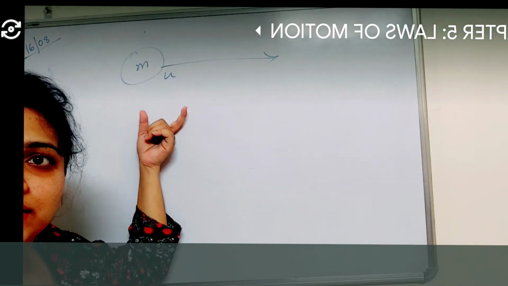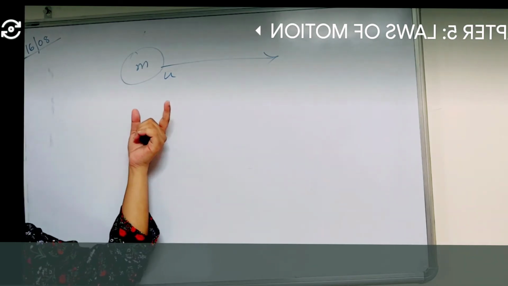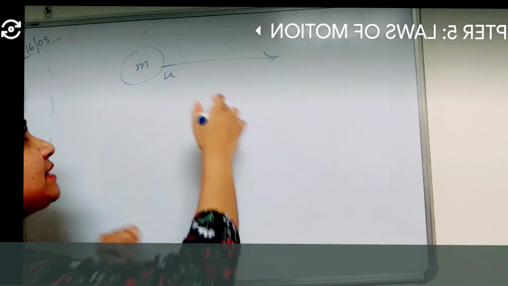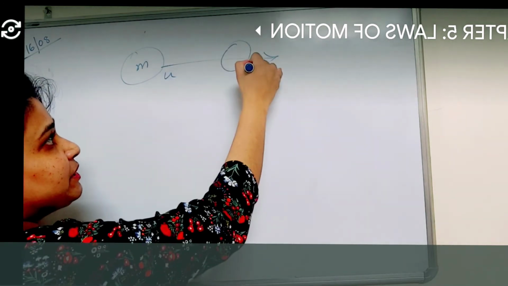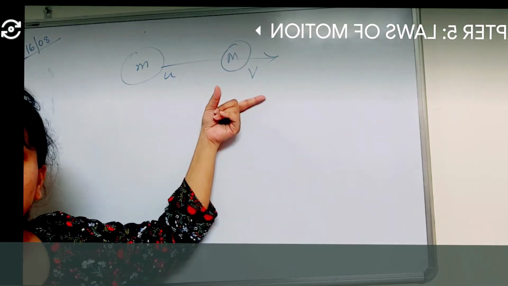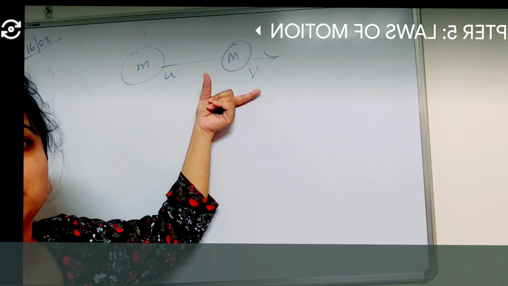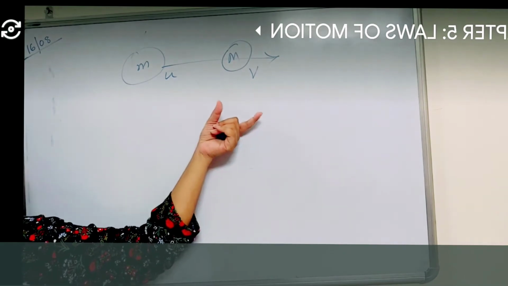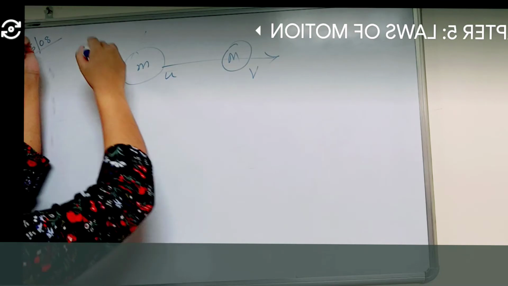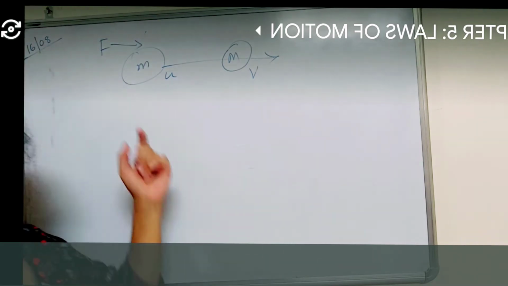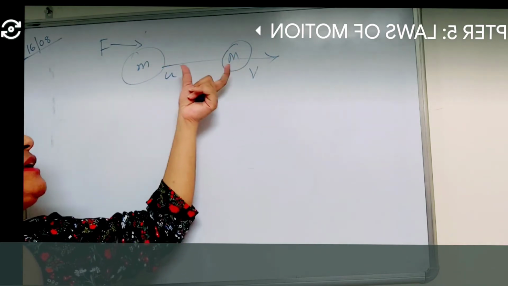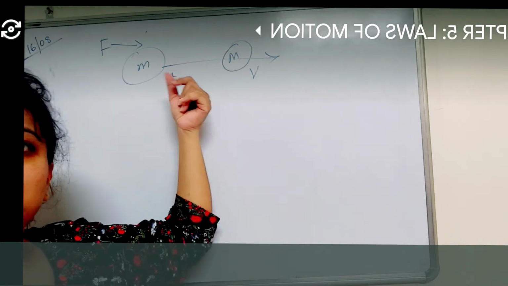Then it is uniformly accelerated, and therefore its velocity becomes final v, so the momentum is mass into final velocity. How will it be accelerated? Only if I apply some external force to this mass will it change its velocity and we get a final velocity.